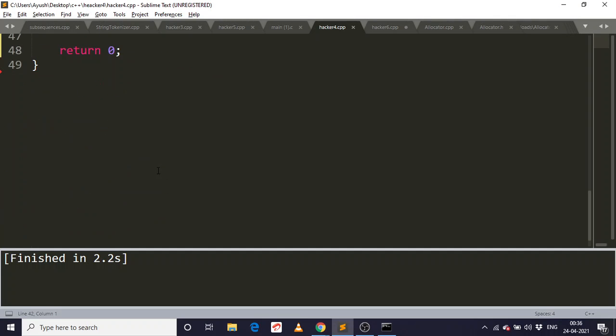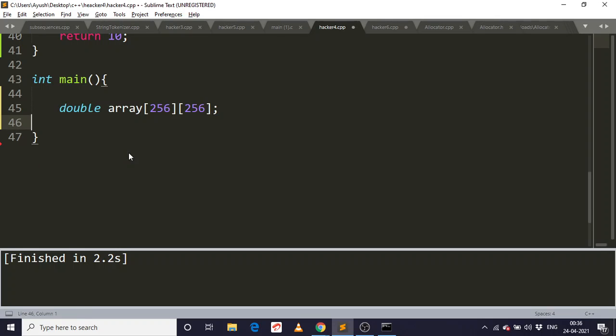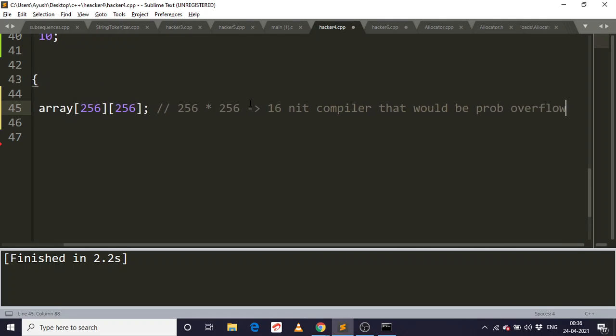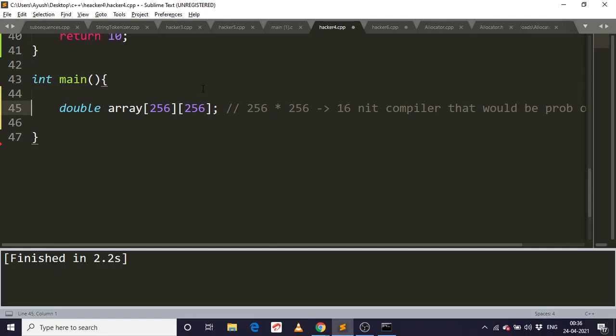So the total size of the array is 256 into 256. Here it is a 16-bit compiler, so that would probably overflow. That's why it will give you that error.